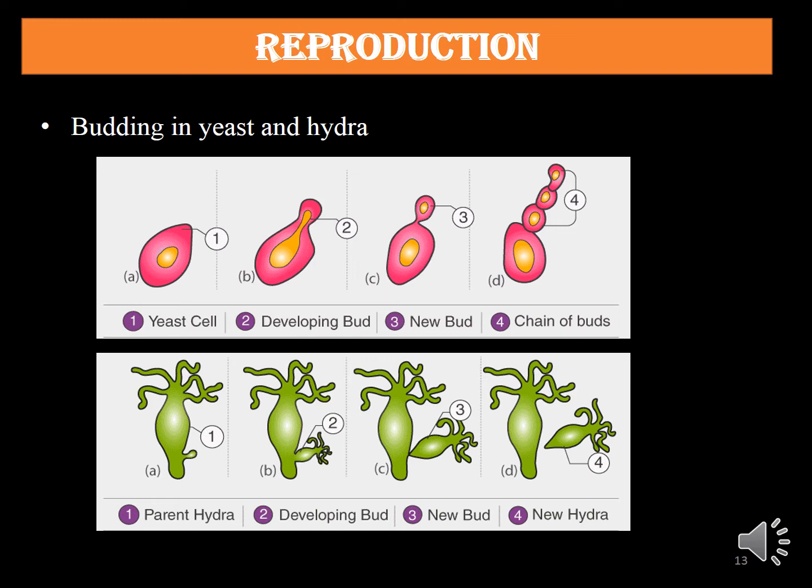You can see it will start with bud formation, and these buds will increase in size and separate from their parents and produce progeny similar to the parents, as in yeast.